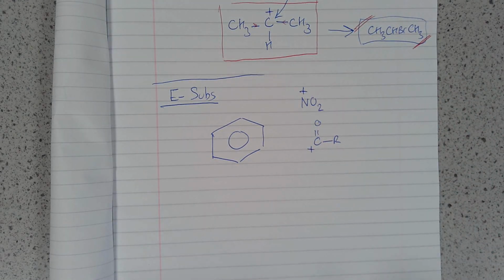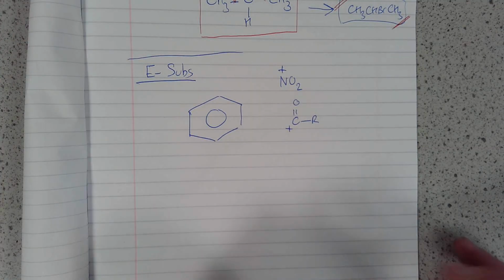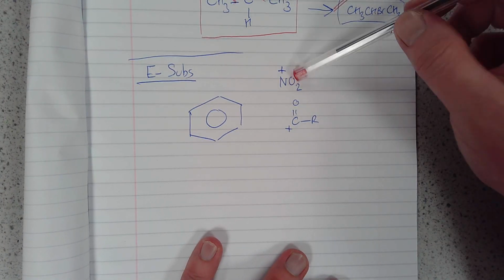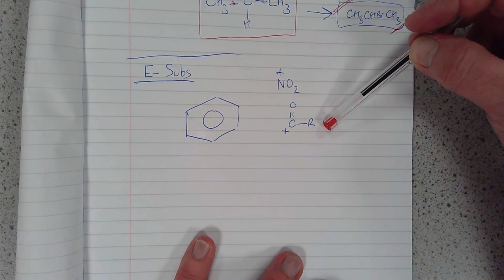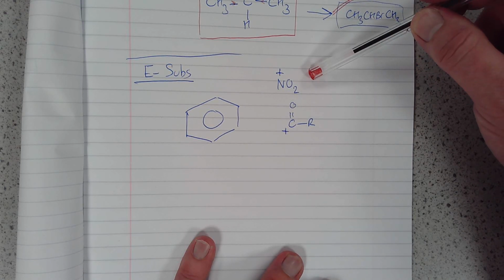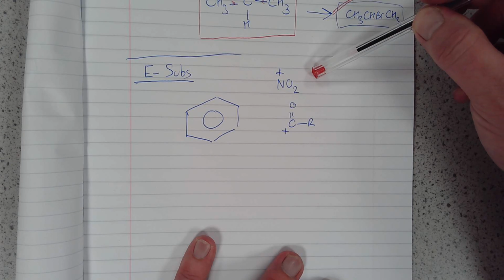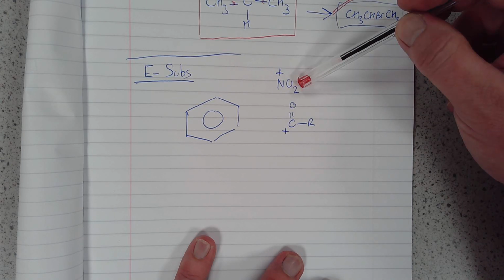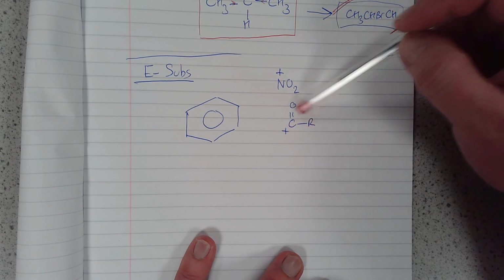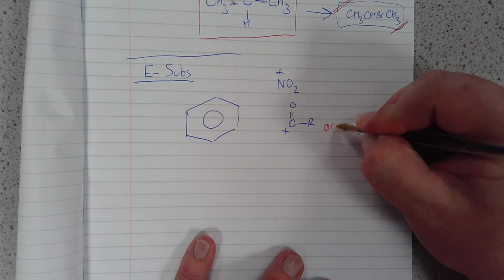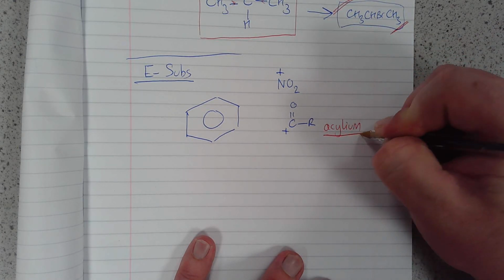Just a quick bit, because we want as much detail as we can here. I'm not going to go through the equations that show the generation of these now. That's all on the spec. It's in your notes, and you do need to memorise the equations for forming NO2+. It involves conc nitric and conc sulfuric acids reacting together. There's an equation that shows a bunch of products, including NO2+. And for the acylium ion, I'll write that word down, acylium. There it is, in case that helps.